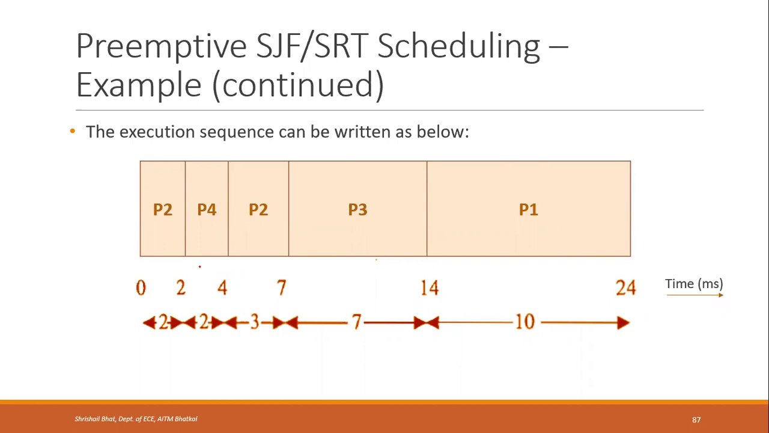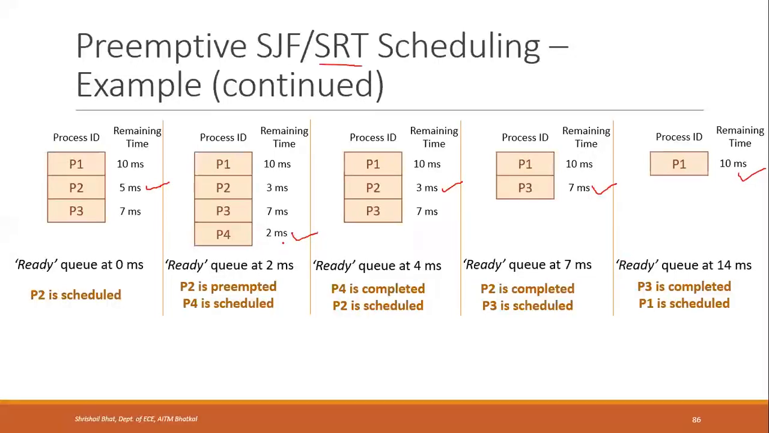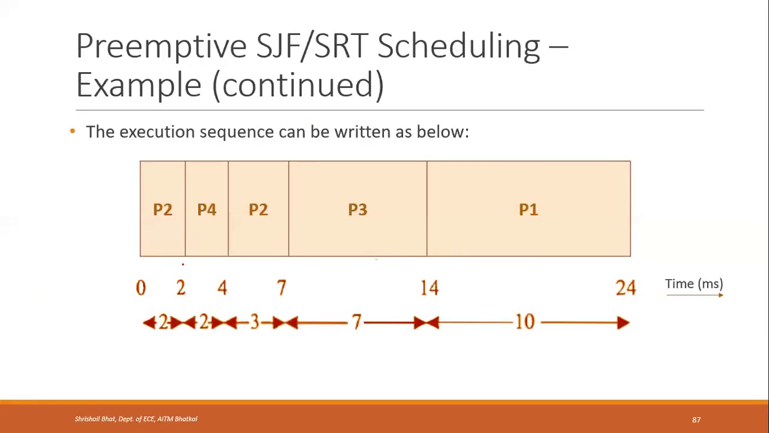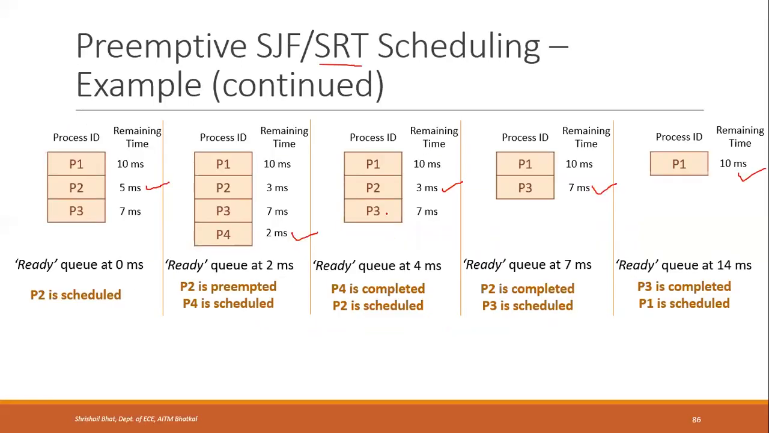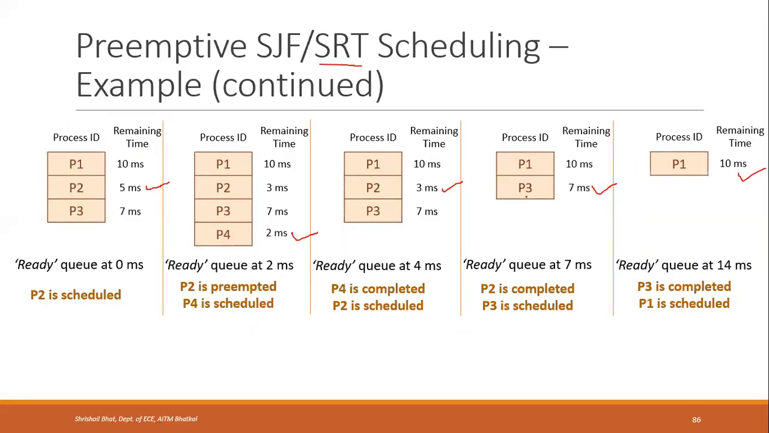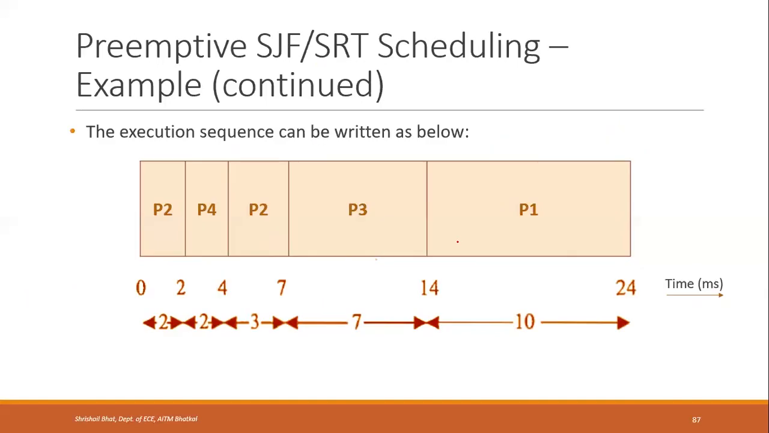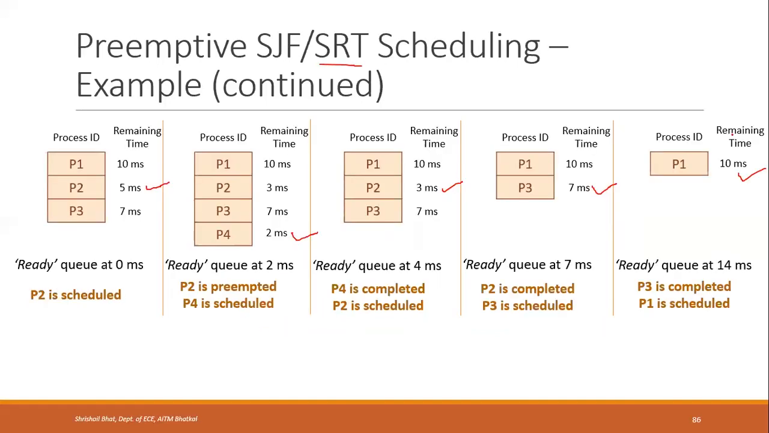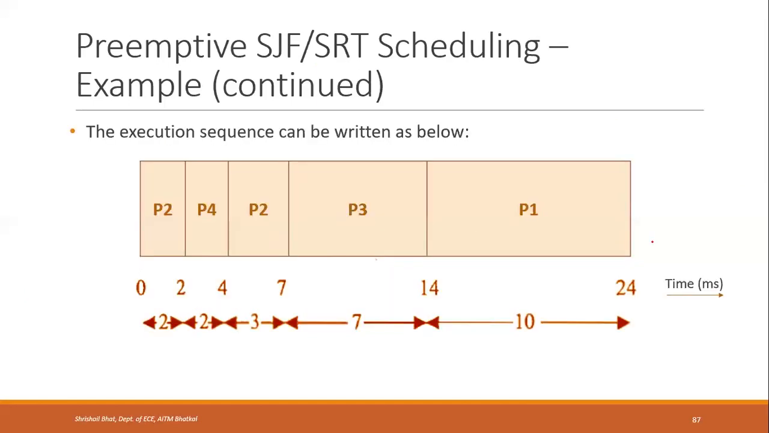Next, P4 was scheduled. It was running for another 2 milliseconds. So from 2 to 4, P4 was running. Next, for 3 milliseconds, P2 was running. From 4 to 7, P2 is running. Next, for 7 milliseconds, P3 is running. So 7 to 14. Last one, from 14 to 24, for 10 milliseconds, P1 was running. So P1 is here. So this is the execution sequence of the different processes with respect to time.